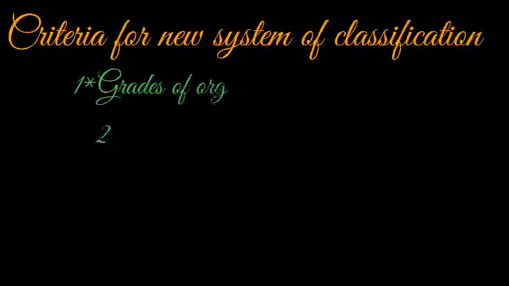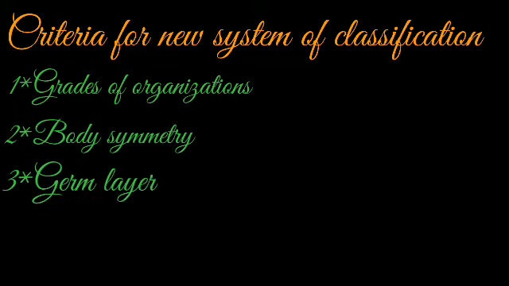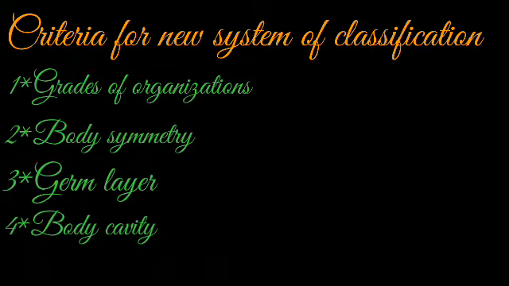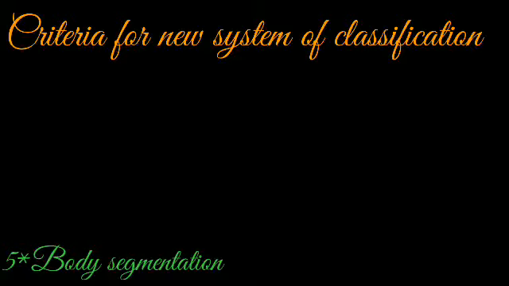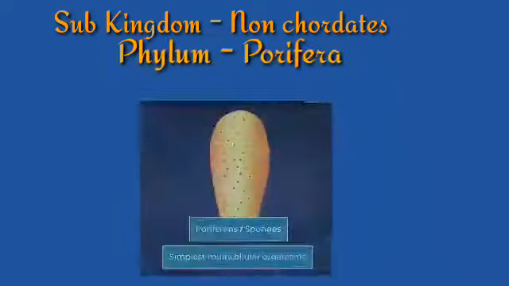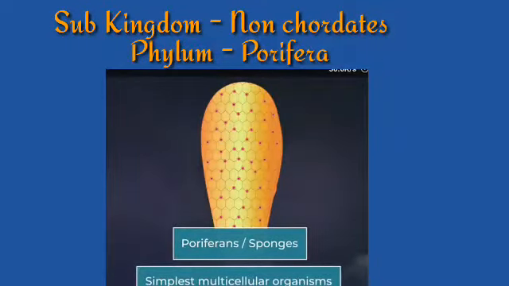First we will revise what we have learned in lecture number 1. In that we have learned criteria for new system of classification, first grades of organization, body symmetry, germ layer, body cavity, body segmentation. We will start with the subkingdom non-chordates, first phylum Porifera.